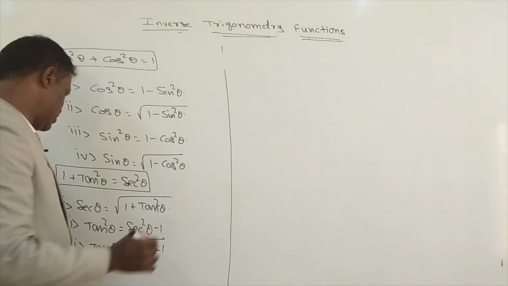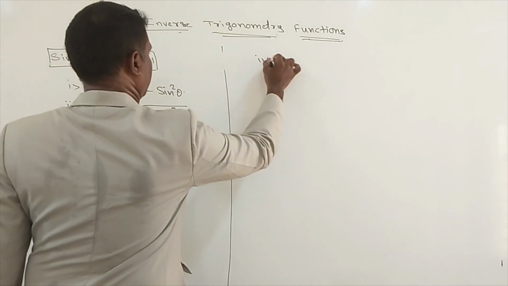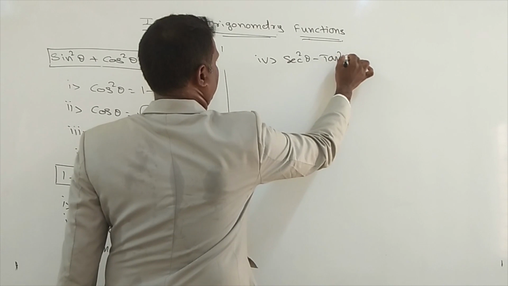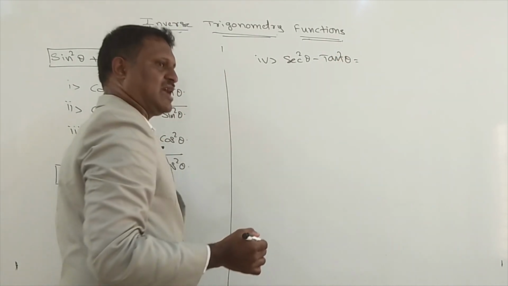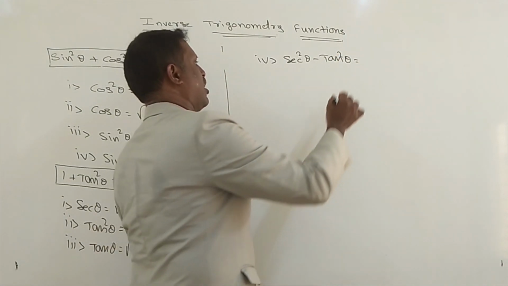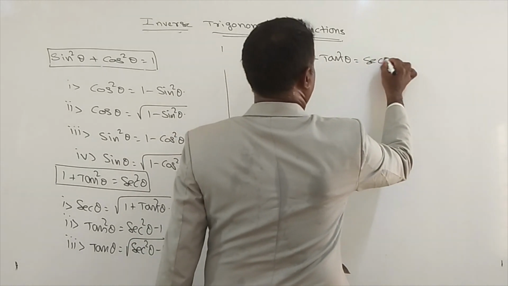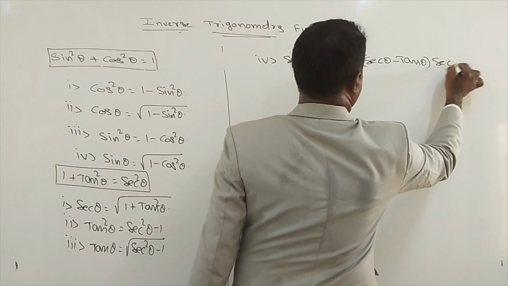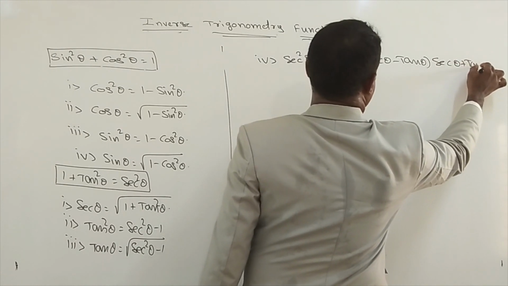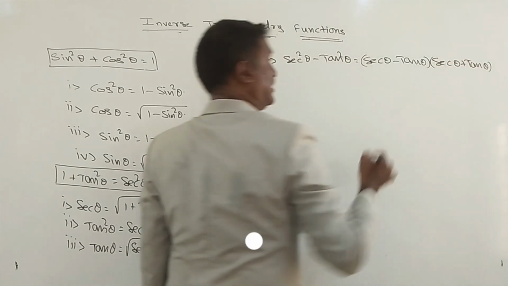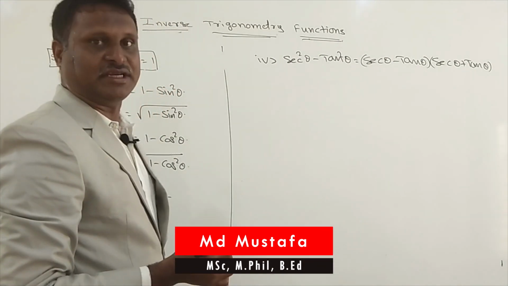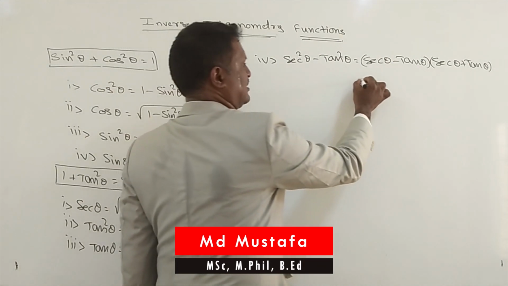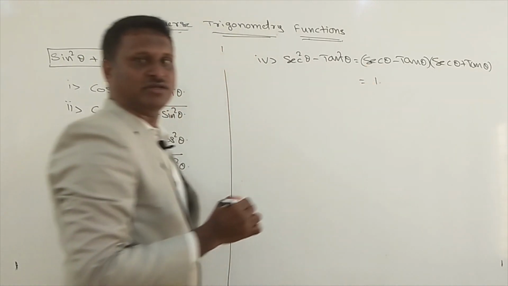Then observe the fourth one: secant square theta minus tan square theta we can write in the form of secant theta minus tan theta into secant theta plus tan theta. The value of secant square theta minus tan square theta we will get as 1.